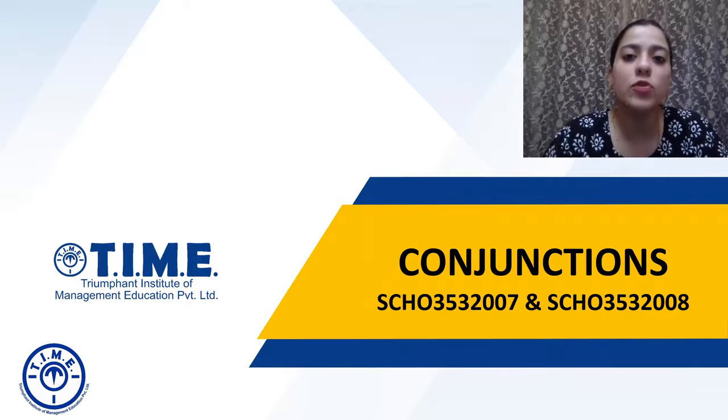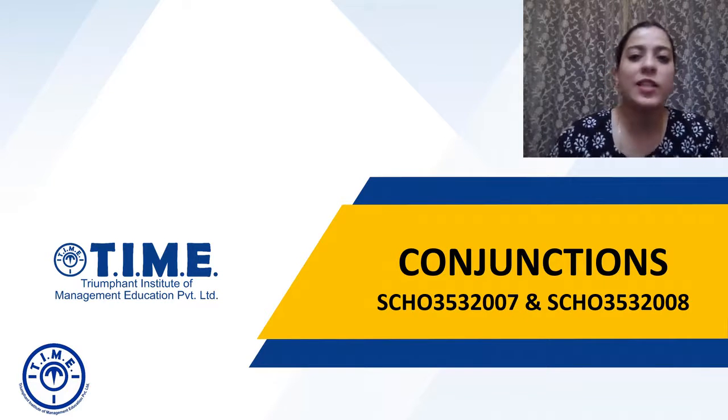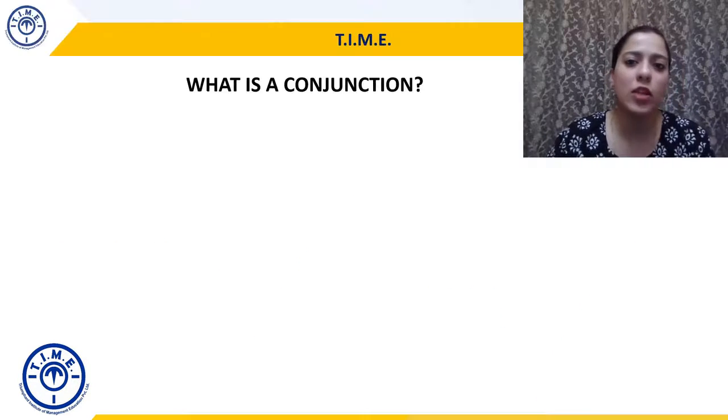So the handouts that you should have for this class are SCHO 3532007 and SCHO 3532008.